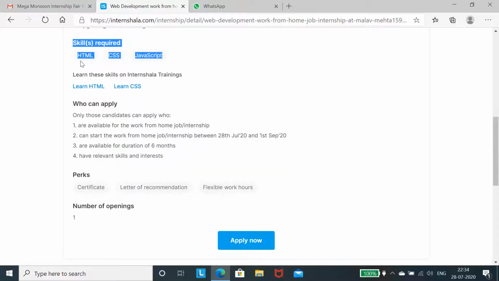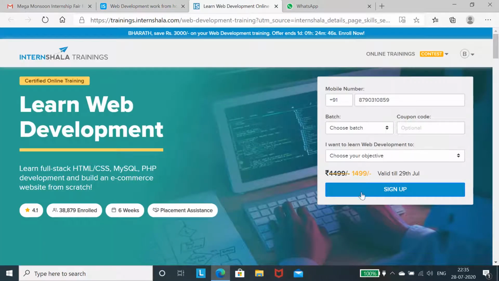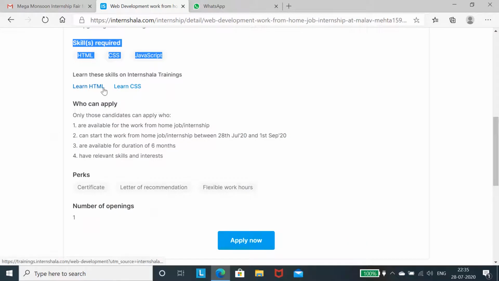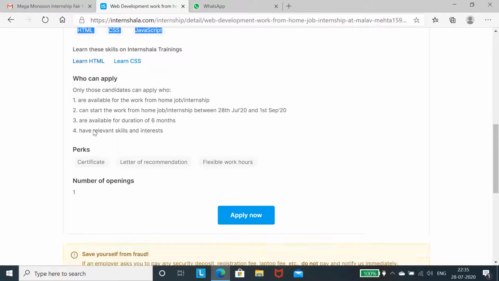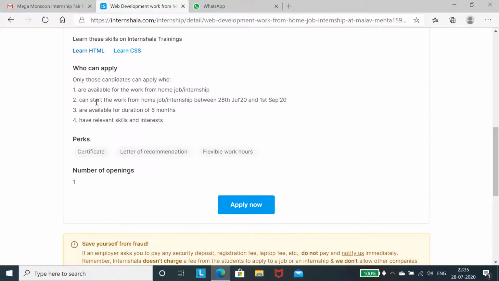If you already know these three technologies, you can apply directly, and once you have applied you can also learn. They also provide internship trainings to learn these skills. You can see here, this is the training they provide, but you have to pay something, which is not required. You can learn from anywhere. You can watch videos on YouTube and learn all those things, and you can go for the interview. Who can apply: those available for work from home who can start work from home jobs. So this is the relevant information about this internship.